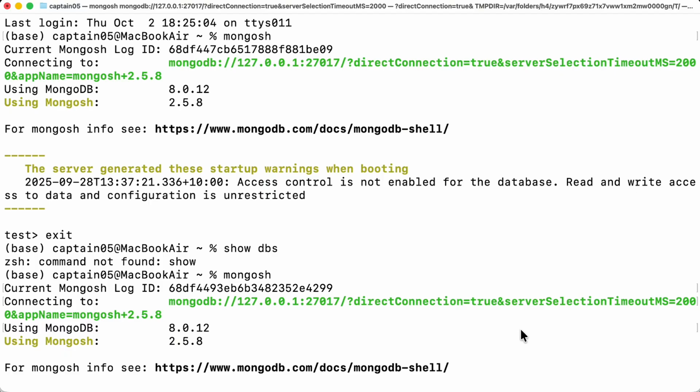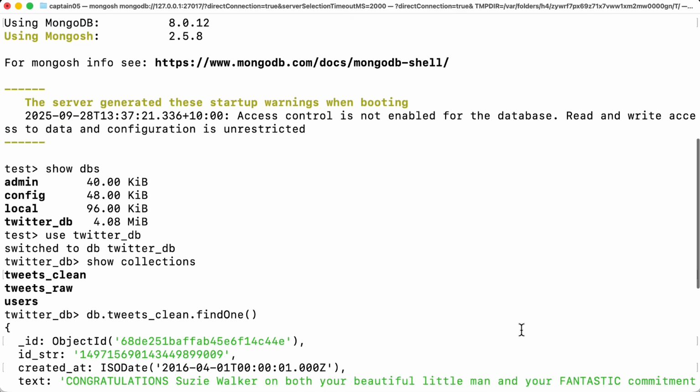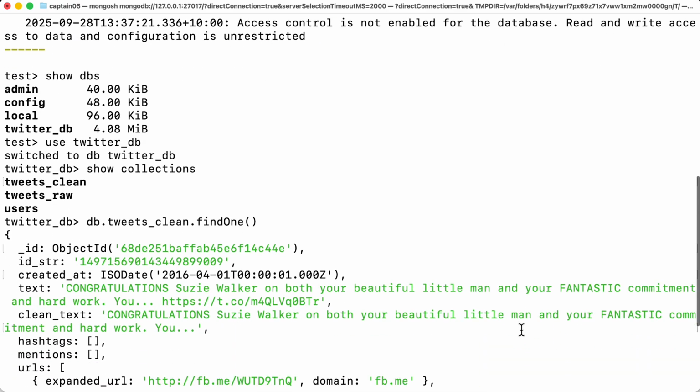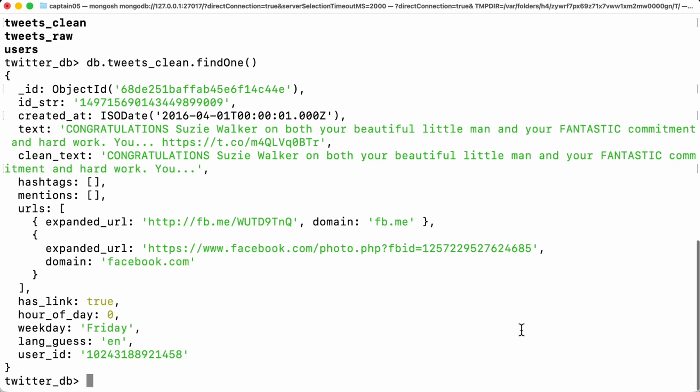For section A, I imported 10,000 tweets into MongoDB. My Python script cleaned the data, extracted hashtags and URLs, added temporal properties like hour of day and weekday, and created separate collections for tweets and users. Here you can see a sample tweet, all the proposed fields, the timestamps, clean text, hashtags array, and temporal features. I also created indexes on the key fields for efficient querying.